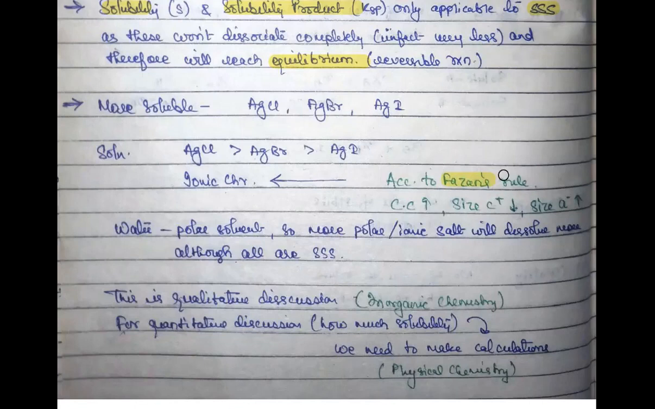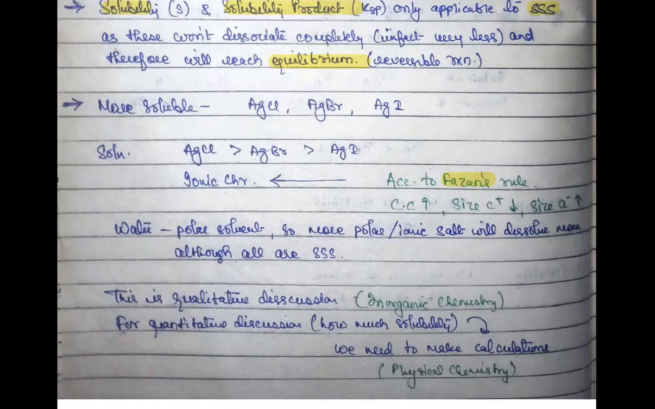And Fajan's rule says that in every single molecule, even if a certain salt is ionic in nature, it still consists of some covalent character. And how do you determine this? Basically, if in the salt the size of the cation is smaller and the size of the anion is larger, then it will have a higher covalent character.